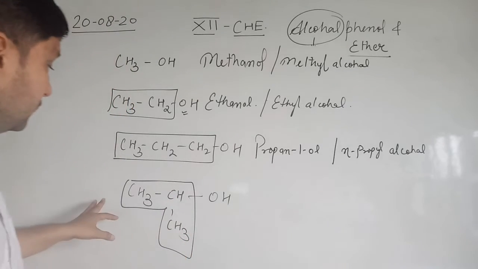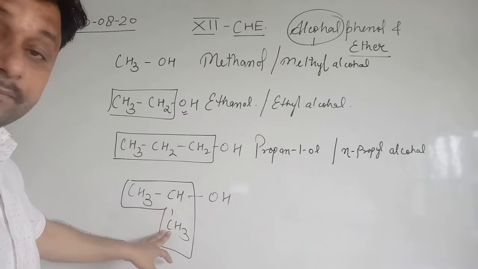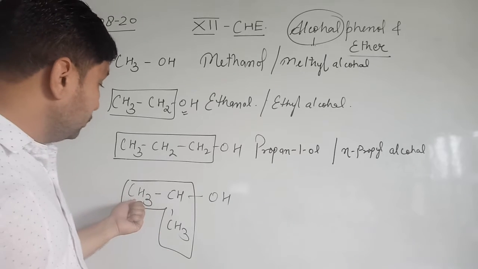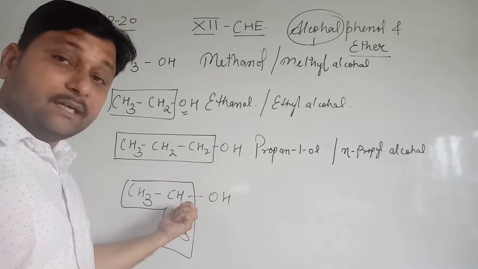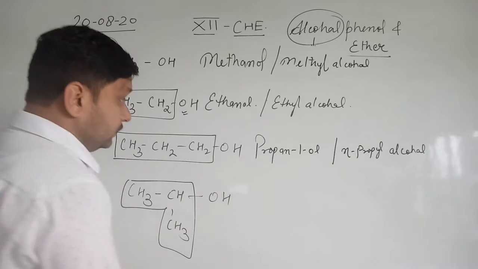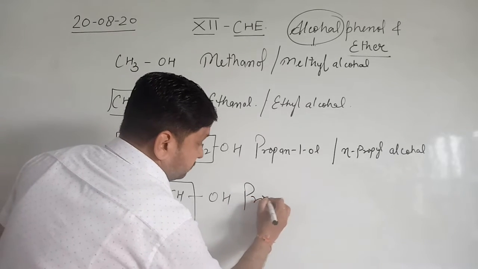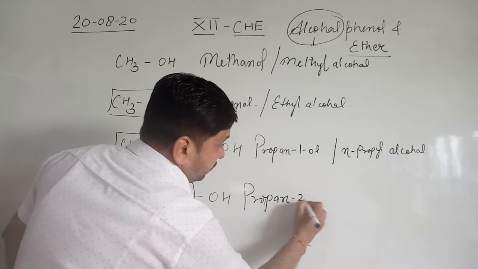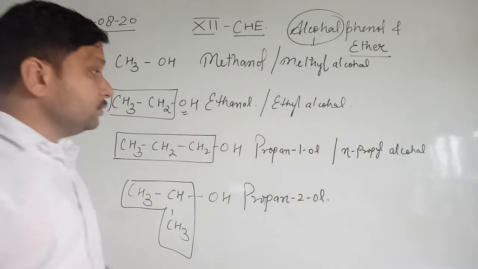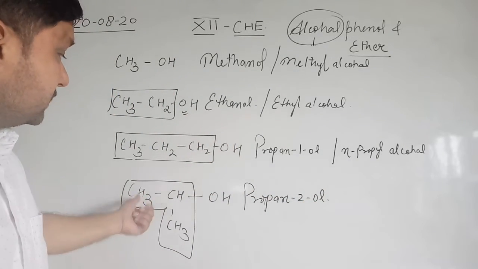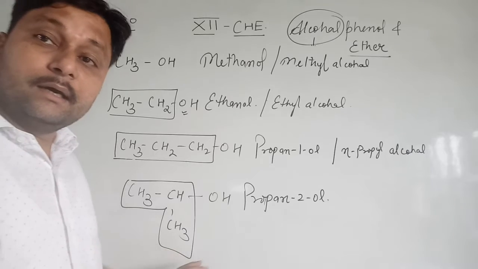Clear? So CH3 CH CH3, so it means the OH is present on the second carbon. So now the name is propane 2-ol. So this is propane 1-ol and this is propane 2-ol.